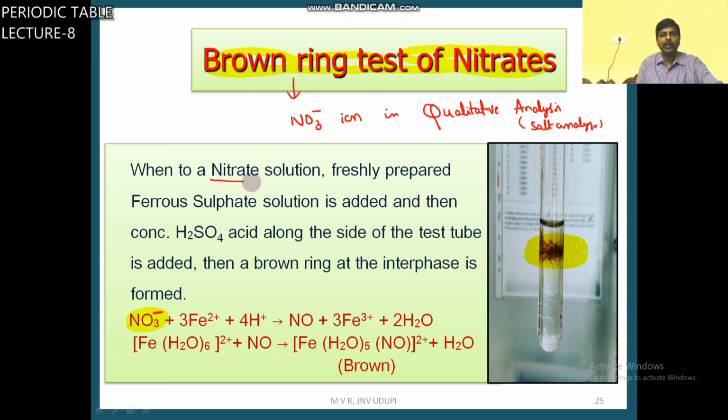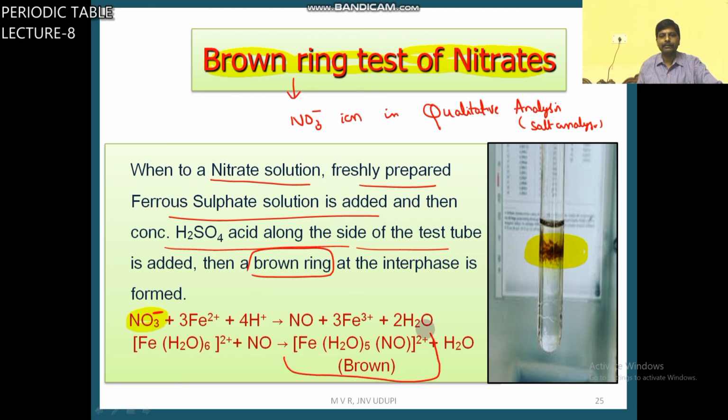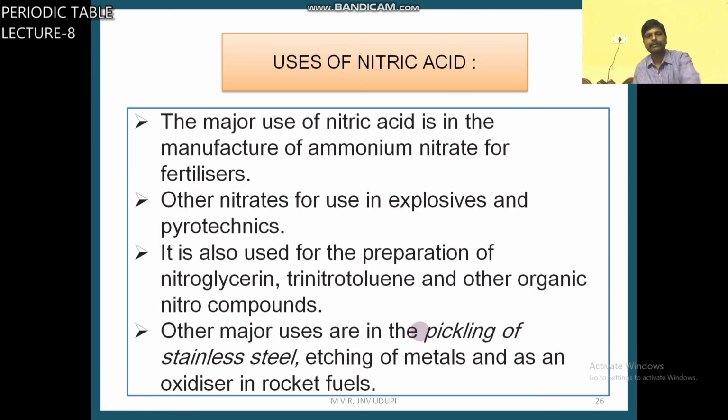When freshly prepared ferrous sulfate solution is added to a nitrate solution, and then concentrated H2SO4 is added along the sides of the test tube, a brown ring is formed. At the interface, at the junction of the two, one solution is here and another solution is here. Where these two solutions meet, only there the brown ring will form. What is the brown ring formula? [Fe(H2O)5NO]2+.